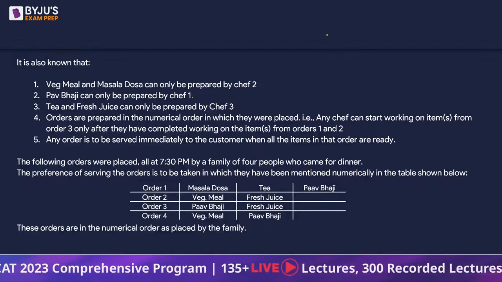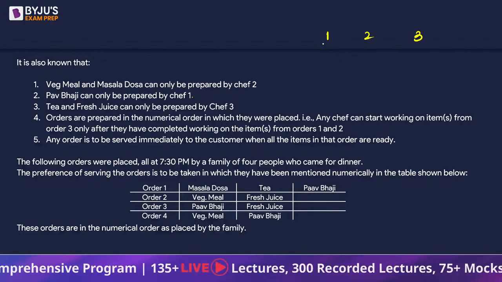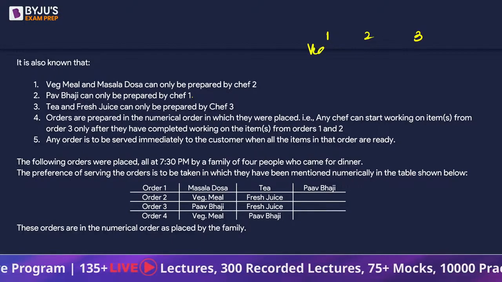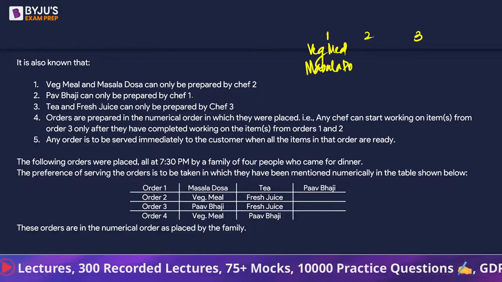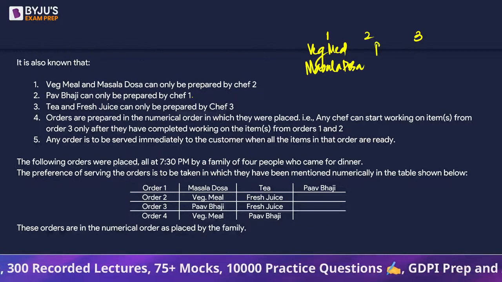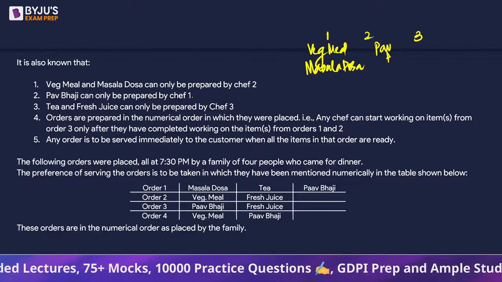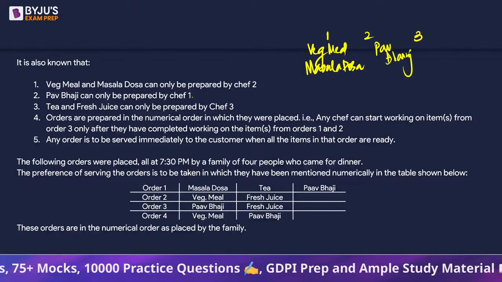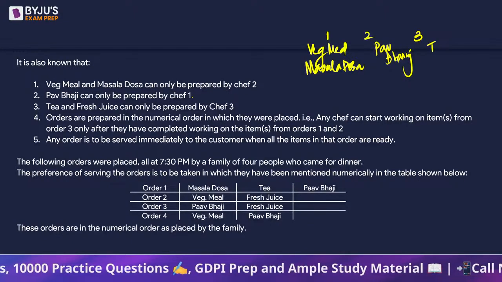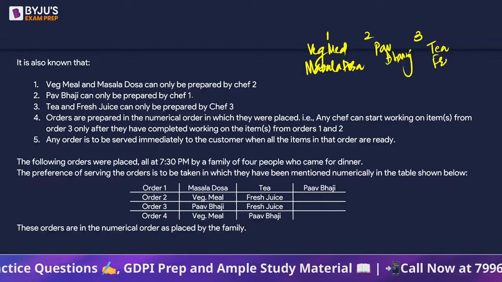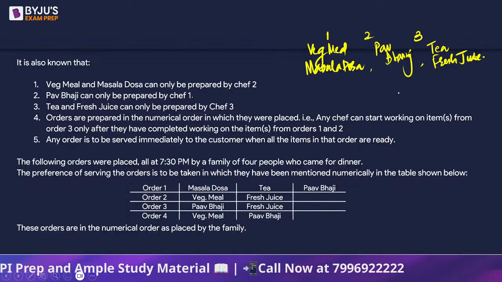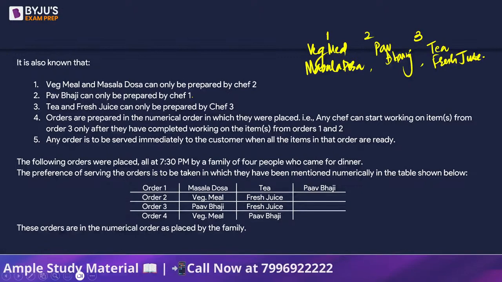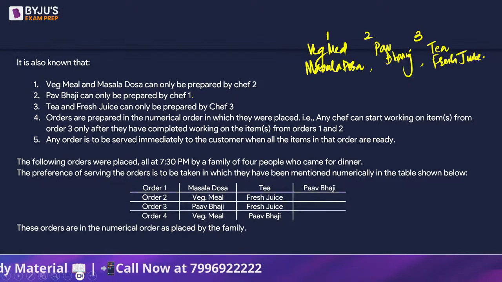So there are 3 chefs, chef 1, chef 2 and chef 3, where chef 1 can only prepare veg meal and masala dosa. Chef 2 can only prepare pav bhaji. What kind of chefs are these, that's all they know. And the third chef can only prepare tea and fresh juice. Okay, so it means that if somebody orders pav bhaji, chef 2 will work on it. 1 and 3 can't really do anything about it. They don't know how to make pav bhaji.